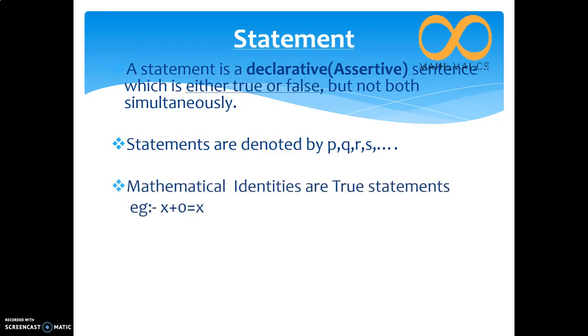Mathematical identities are true statements. (A + B) whole square is equal to A square plus 2AB plus B square is a mathematical identity. So the truth value is true because those values are already proved. Here, x plus 0 equal to x is given.